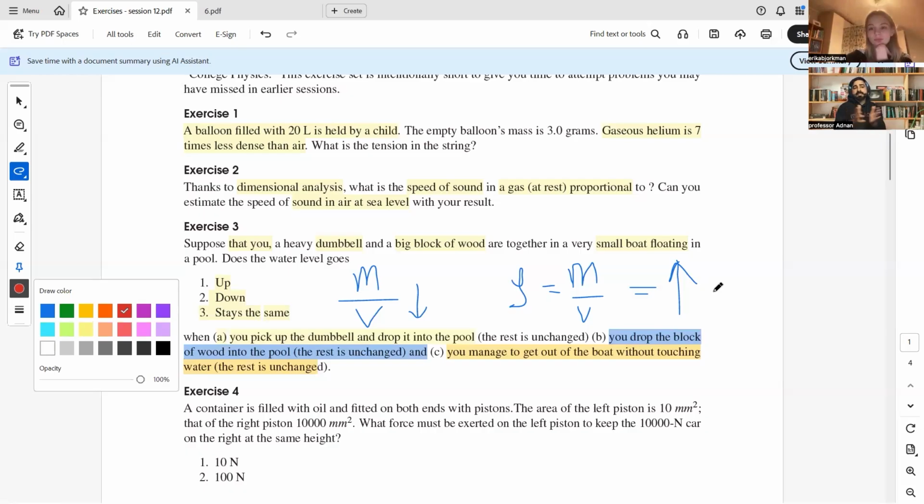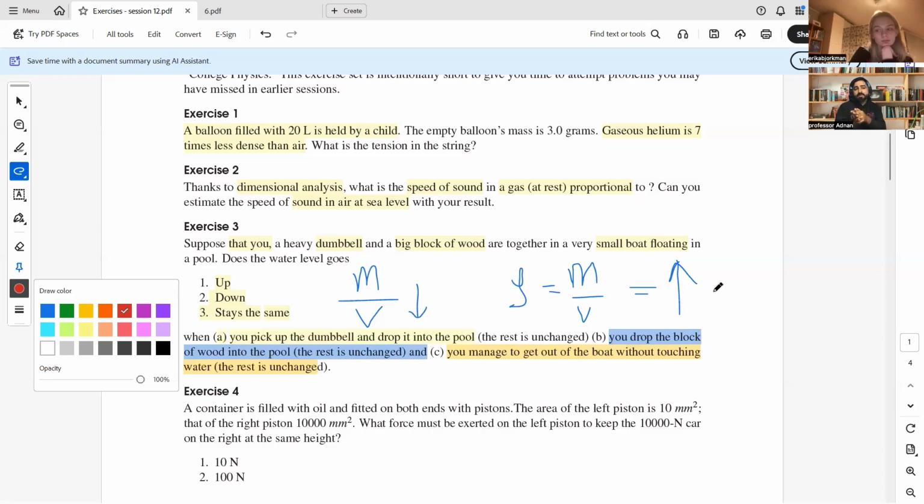So in the case of the dumbbell, the weight of the water displaced is just according to the volume of the dumbbell. That is a low amount compared to the bigger boat. A little bit of water is displaced compared to the initial case, when the maximum weight of the boat, with all three things within it, was balanced by the displaced water weight. Now you need to compare with the initial condition. Now the dumbbell is within the water.